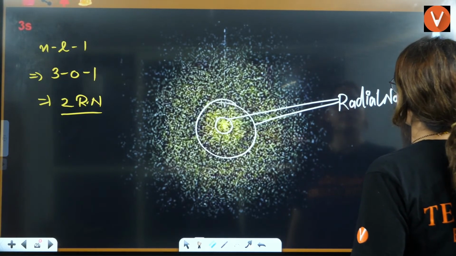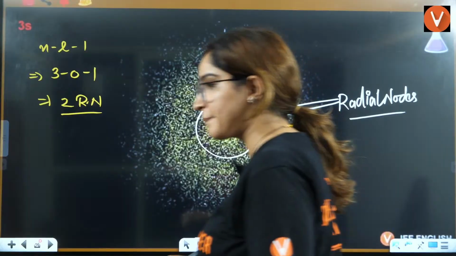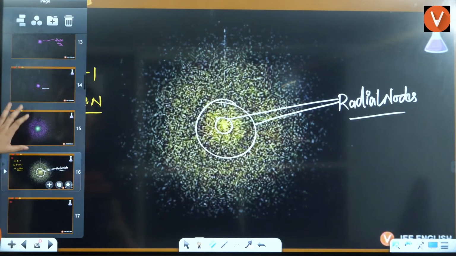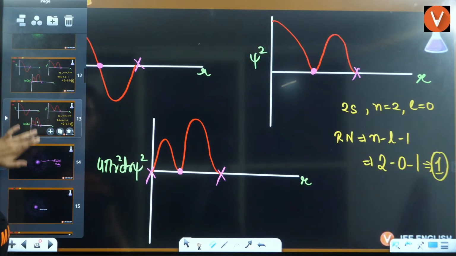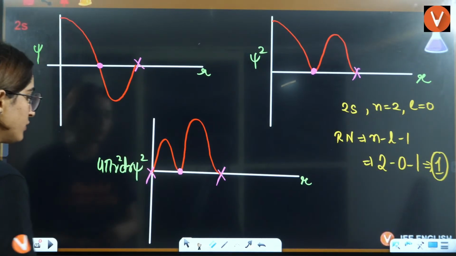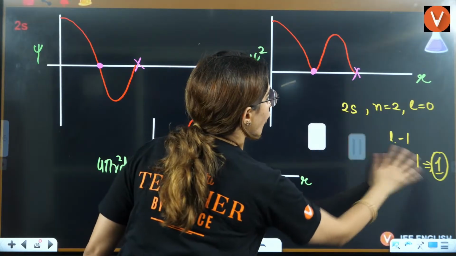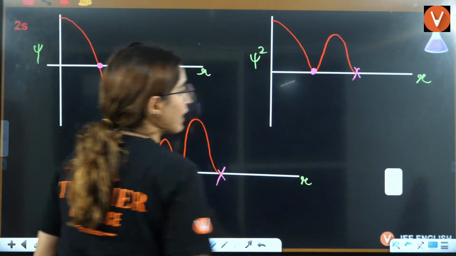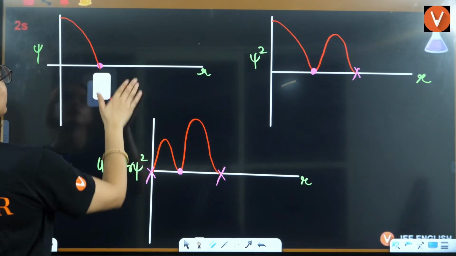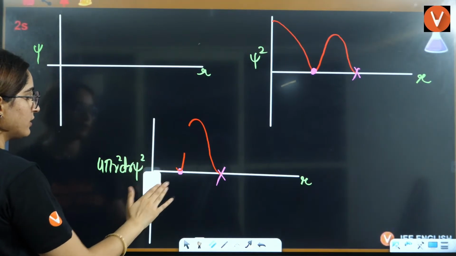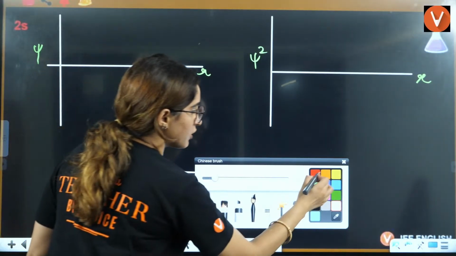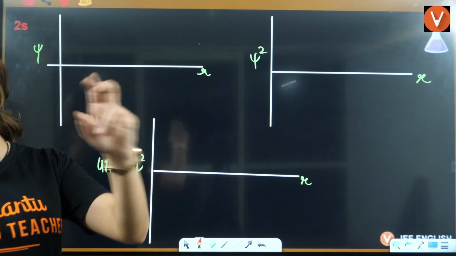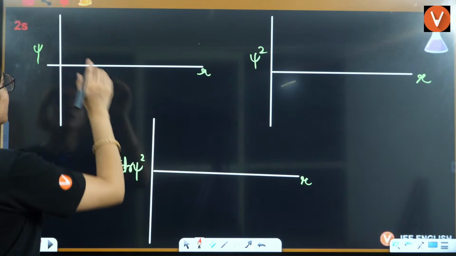Radial nodes. Okay. If you want me to draw the diagram for you guys, I can do that. If that makes the topic clearer, yes. So here nodes are two. So how do you draw it? Let's see that. Two radial nodes you will have, right?